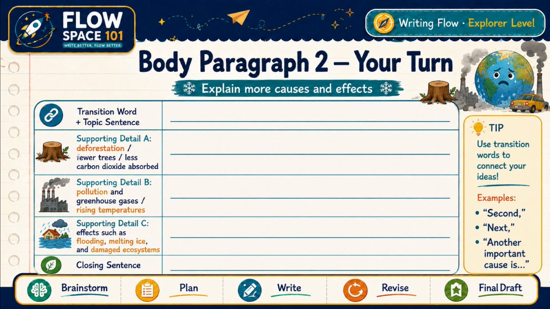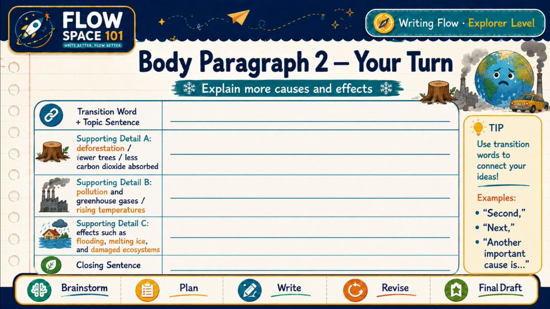Start with the transition word. You can use second, next. Another important cause is... For supporting detail A, explain deforestation. When people cut down trees, fewer trees can absorb carbon dioxide. For supporting detail B, explain pollution and greenhouse gases. These can raise the Earth's temperature. For supporting detail C, explain the effects, such as flooding, melting ice, and damaged ecosystems.